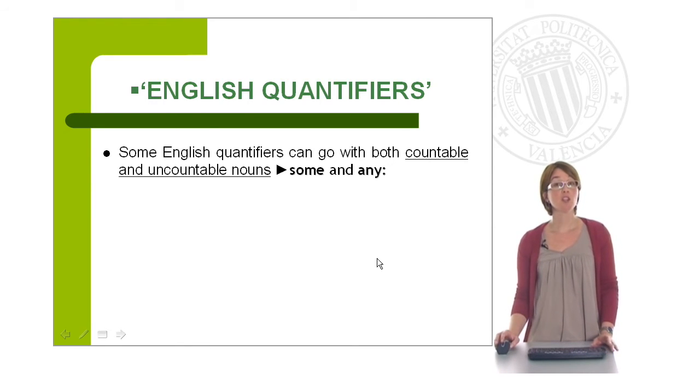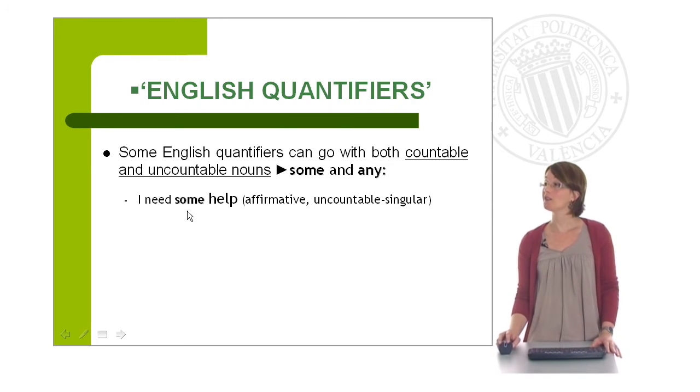Right. Some English quantifiers can go with both countable and uncountable nouns. This is the case for some and any. So you can say, I need some help, which is an affirmative sentence and it's using an uncountable noun and obviously it's singular.